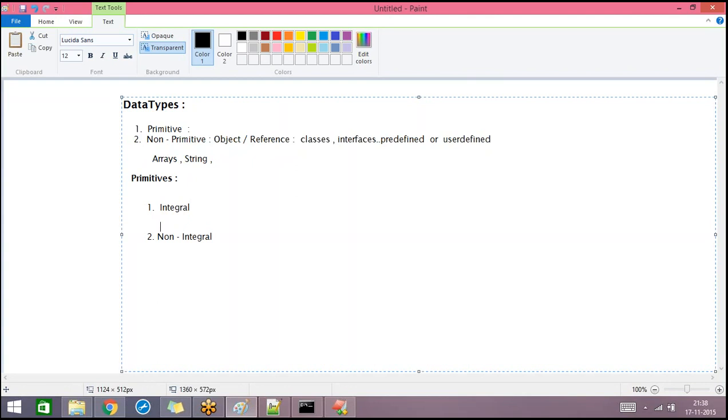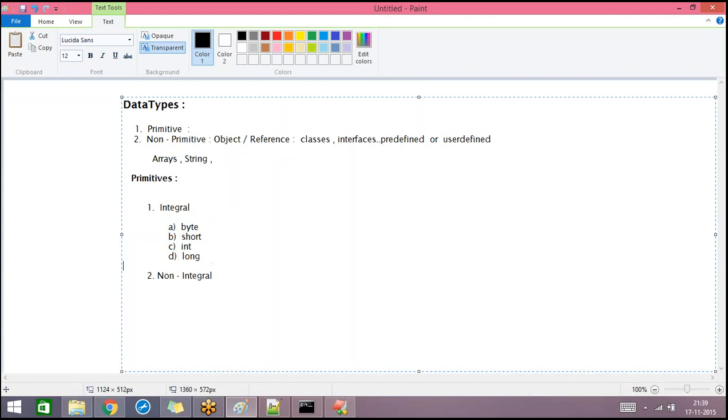All the integral data types are used to represent numbers, and to represent numbers we have four data types. One is byte, and this is the keyword that we use to declare the particular variable. The keyword that we use to declare the data type is also the same: byte, then short, then int, and then long. We have these four data types to represent only numbers.